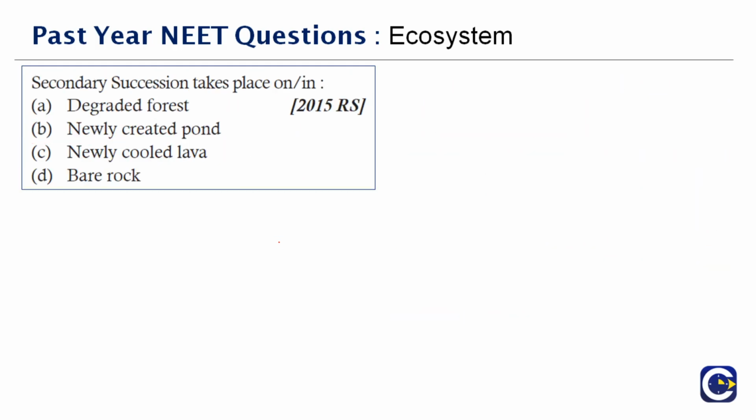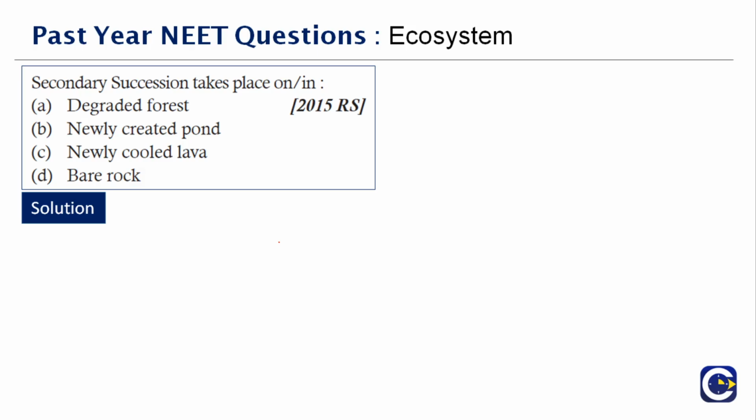Next question here: secondary succession takes place on or in dash. What do you mean by secondary succession in terms of ecosystem? Here you have primary, secondary and so on. Secondary succession is a series of community changes which takes place on a previously colonized but disturbed or damaged habitat.